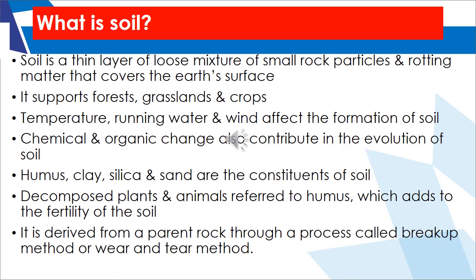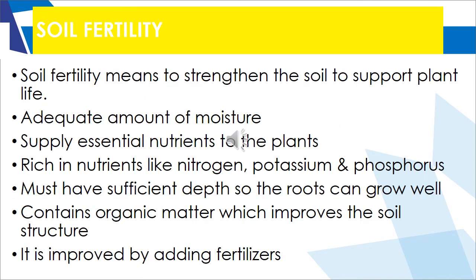It is derived from the parent rock through a process which is called the breakup method or the wear and tear method. Now what is soil fertility? Soil fertility basically means to strengthen the soil so as to support plant life. For a soil to be fertile, it is very important that the soil has an adequate amount of moisture as well as the essential amount of nutrients.